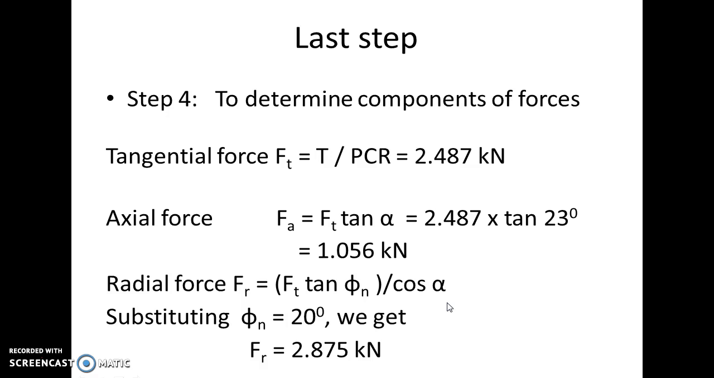So again, I will repeat one important aspect here. There are broadly two steps of the solution. In the first step, using the parameters of the gear, you determine first the transverse module, then you determine pitch circle radius, you determine torque, and then you are actually ready to determine the components of forces. So this last slide which you can see on the screen right now is the final step.